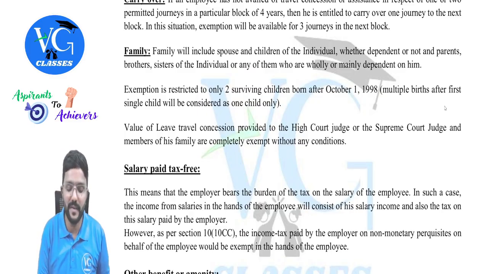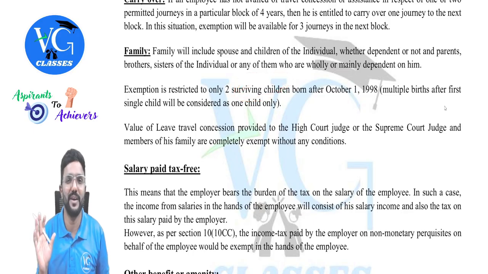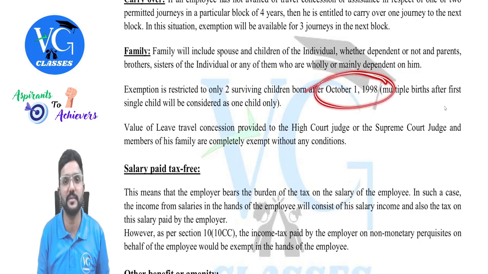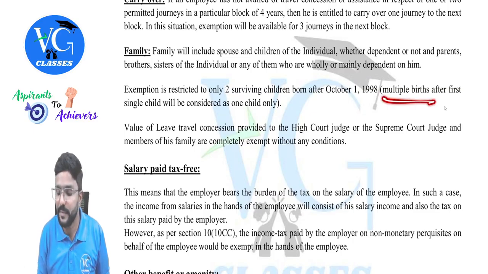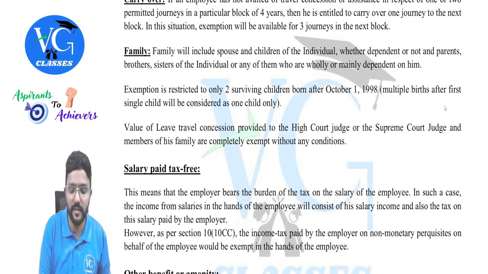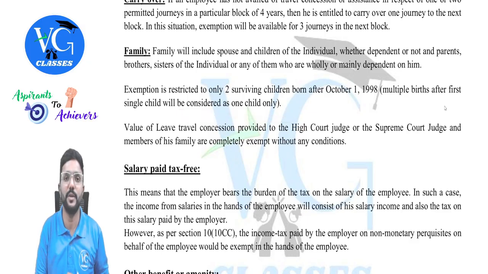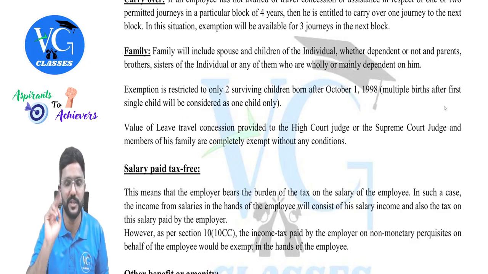Okay, sir. Obviously, surviving children means, can we take the children who are not alive? Not possible. And sir, what if my child was born before this? Then exemption is not available. Then multiple birth after the first single child will be considered as one child only. They told exemption is available for maximum two children.